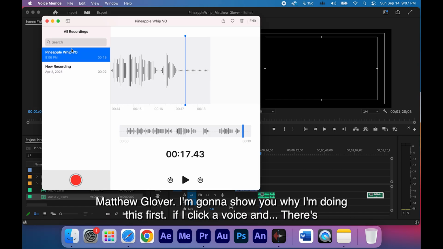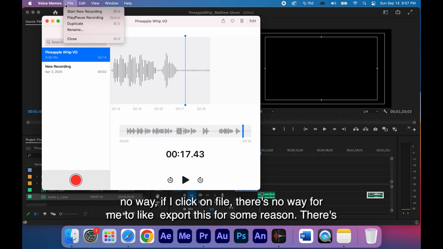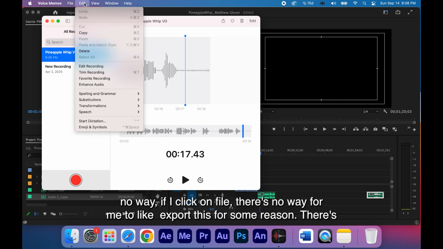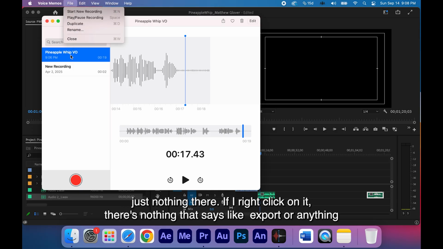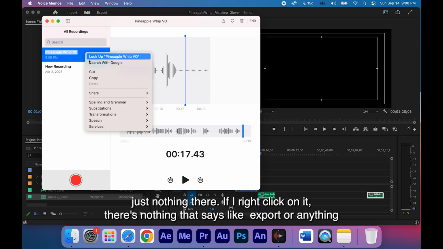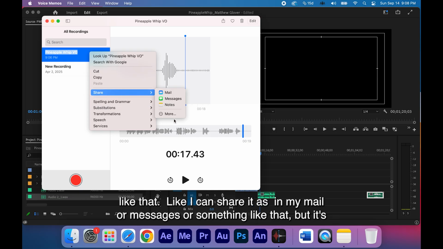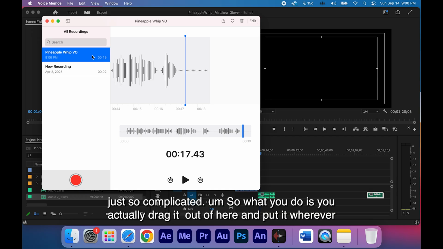So if I click a voice, and if I click on file, there's no way to export this for some reason. There's just nothing there. If I right click on it, there's nothing that says export or anything like that. I can share it in my mail or messages, but it's just so complicated. So what you do is you actually drag it out of here and put it wherever you want to.